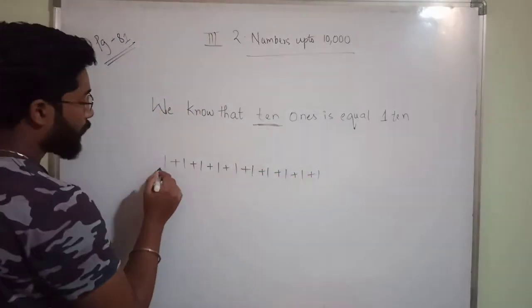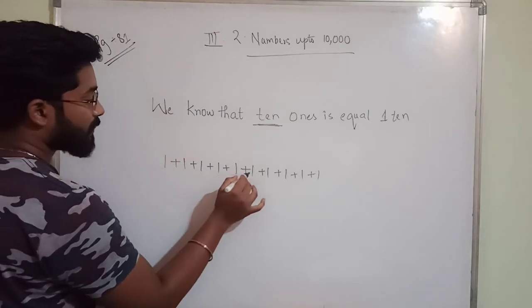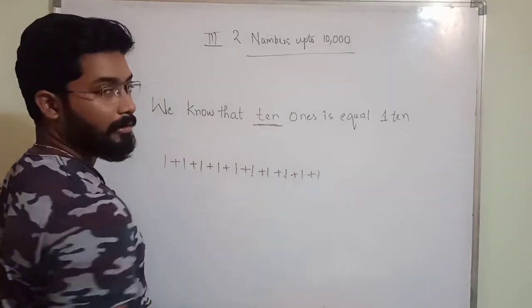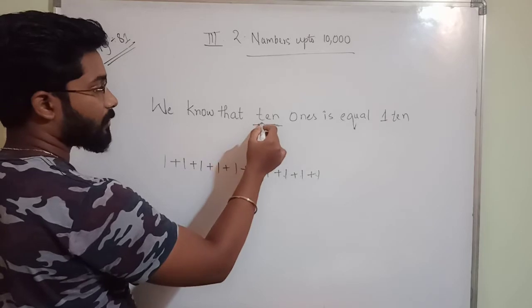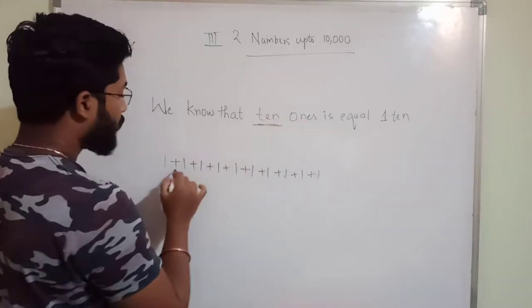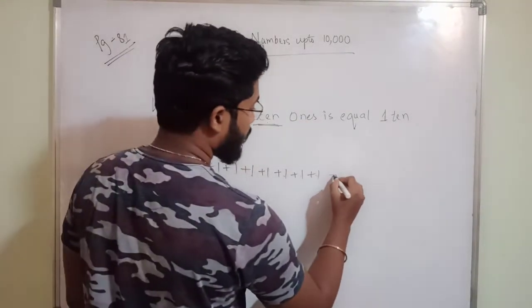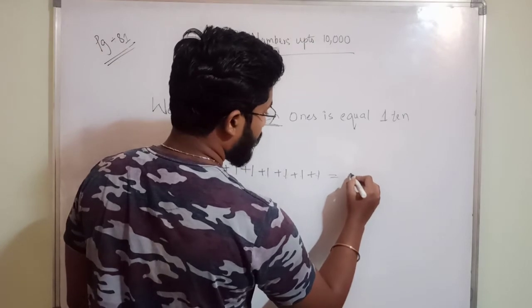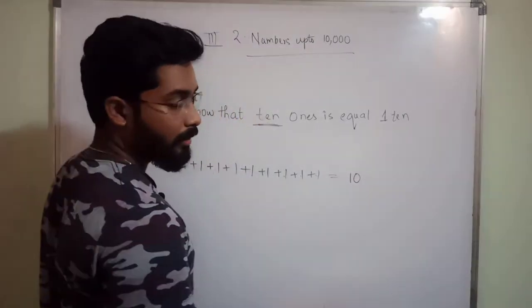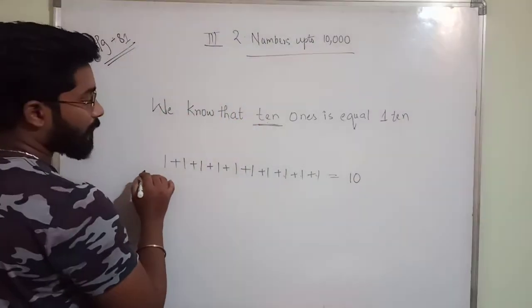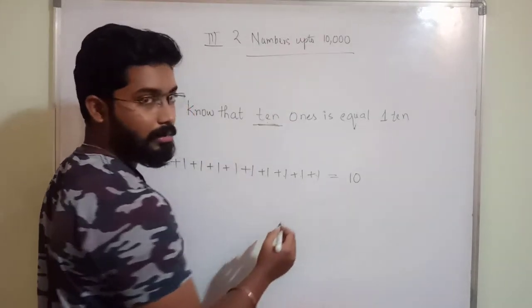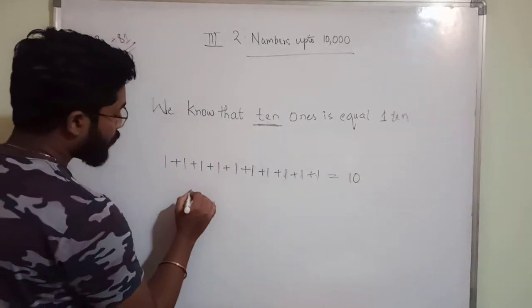How many are there? 1, 2, 3, 4, 5, 6, 7, 8, 9, 10. 10 ones are there. That's what I am saying. 10 ones means 10 number of ones equal to 10.